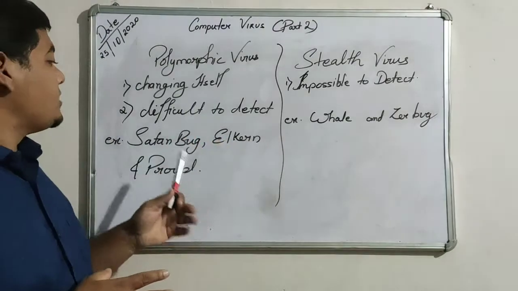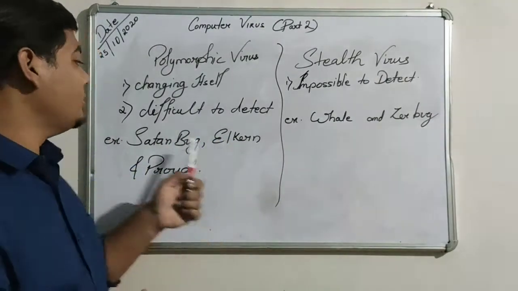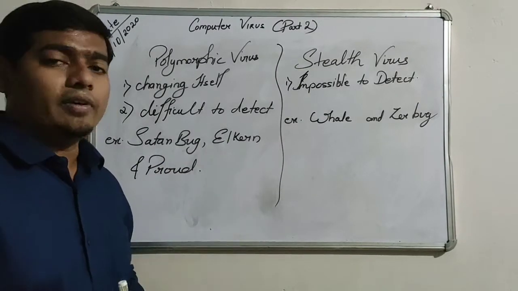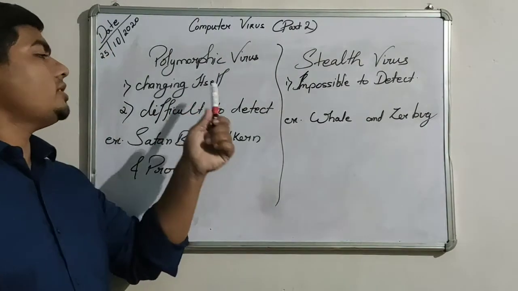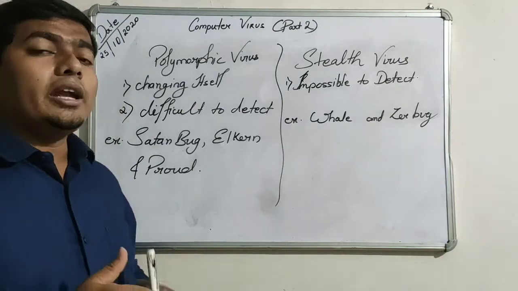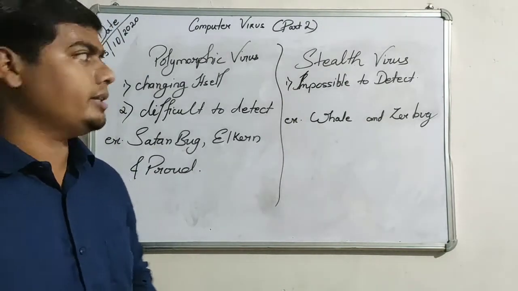Some examples of this type of virus are Sattenberg, Elkern and Proud. Elkern, Sattenberg and Proud are examples of polymorphic viruses. And what is the unique talent a polymorphic virus has? It can change itself, meaning it can change its appearance, by which an antivirus may get confused about whether this is a virus or not.